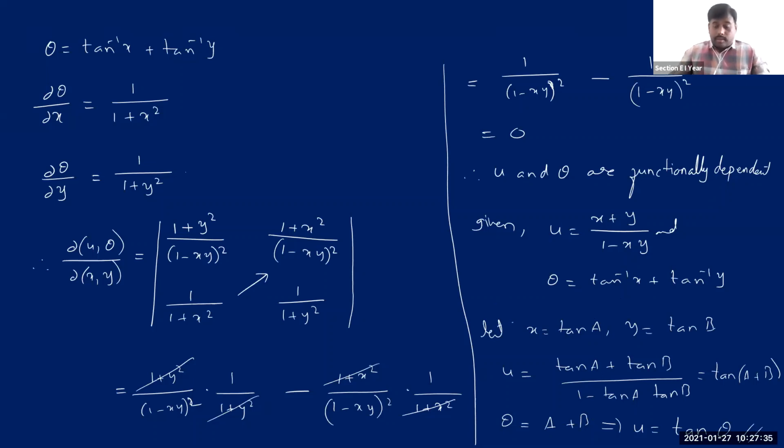Right? So like this, when the Jacobian is 0, we can say they are functionally dependent, and then we can also find the relationship between these two functions, u and theta.